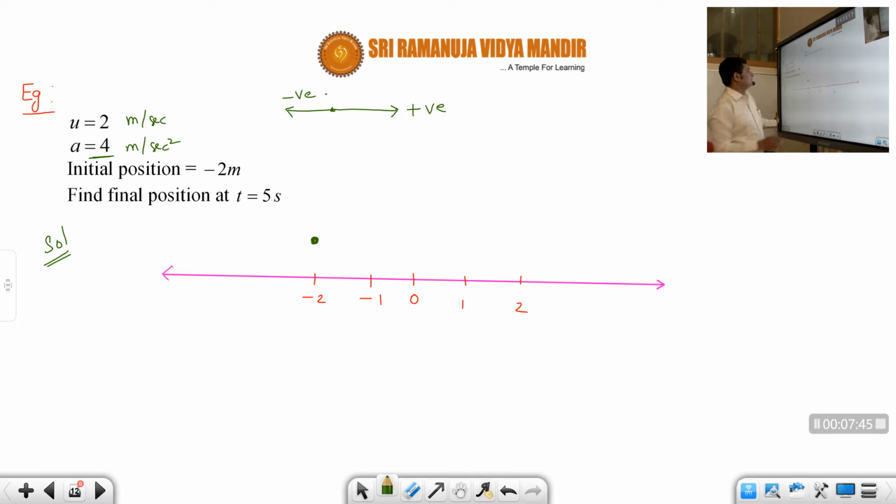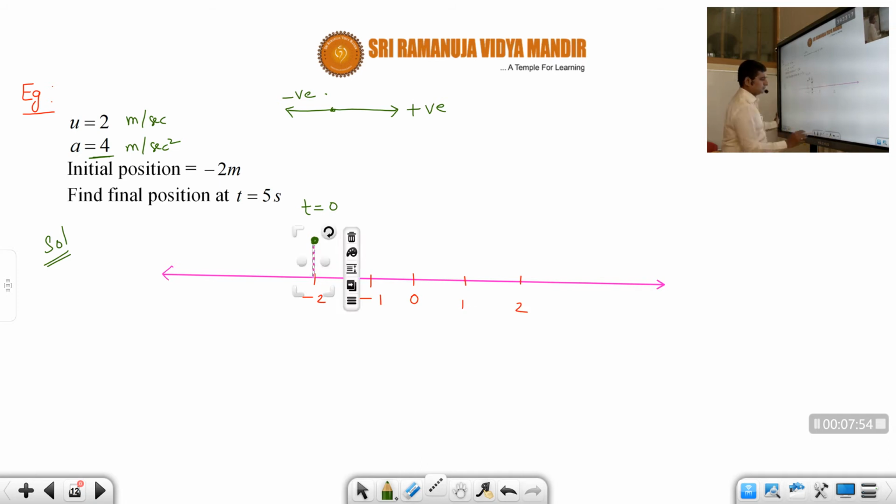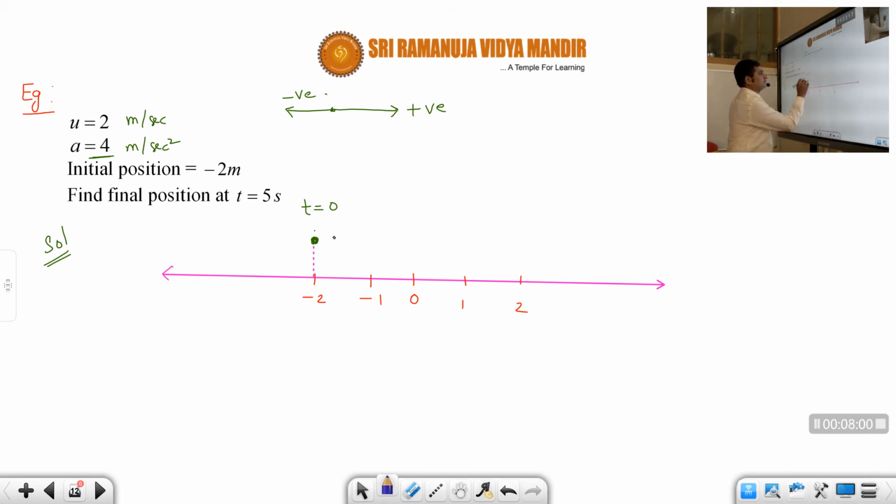Initial position means that at time t equal to 0, the object is exactly at x equal to -2, like this. Now at this point, it has an initial velocity of 2 meters per second to the right side. U is equal to 2 meters per second, and acceleration is A equal to 4 meter per second square.